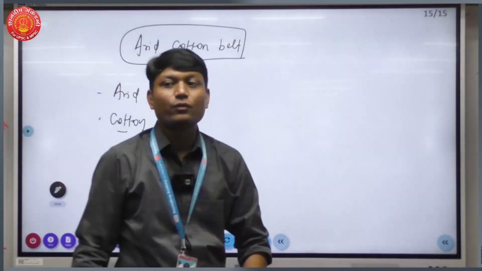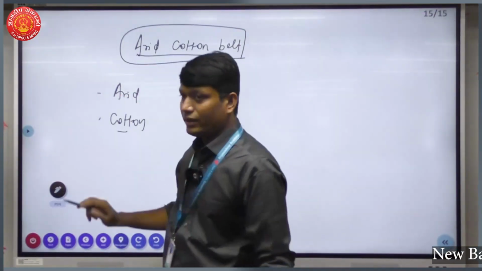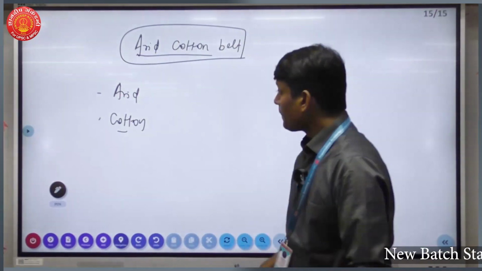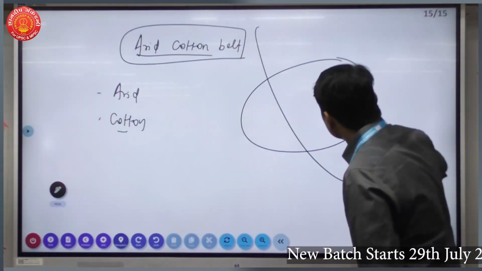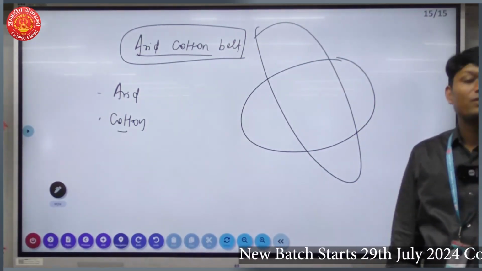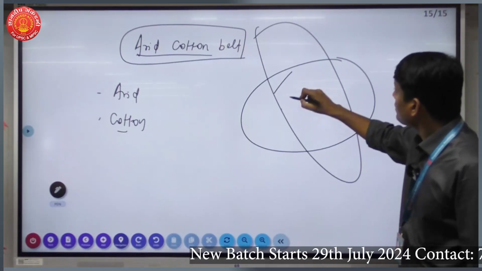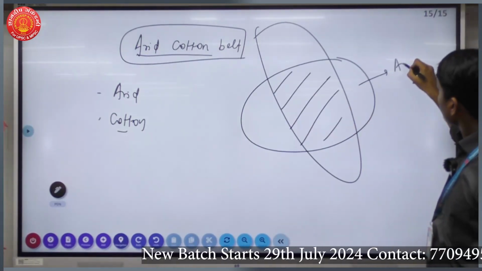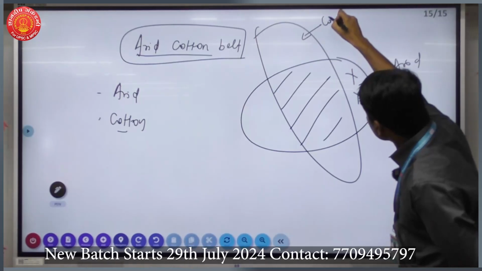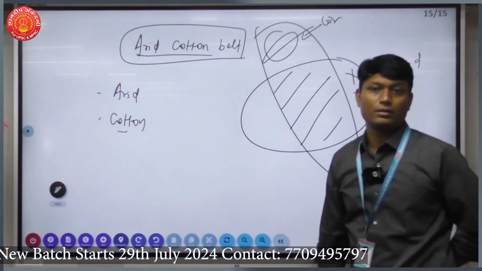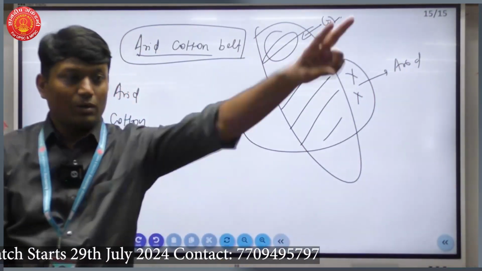But what do I exactly want? I want an arid cotton belt. Okay? So this may be the arid region. This may be the cotton region, which is my region of interest. Because this is arid but no cotton cultivation. This is cotton cultivation but not arid. Clear? So I will choose my parameters.